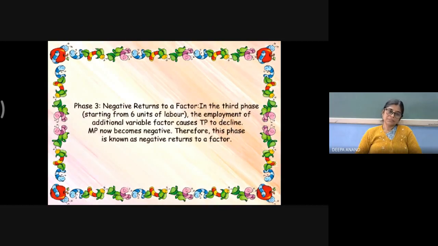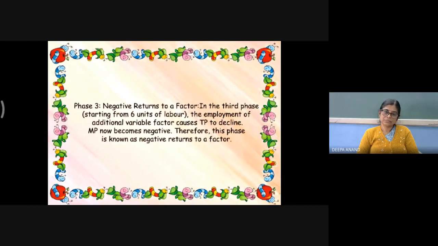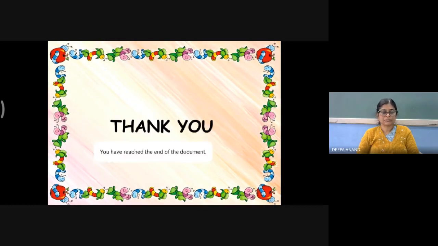Now, third, negative return to a factor. In this third phase, the employment of additional variable factor causes TP to decline and MP now becomes negative. Therefore, this phase is known as negative return to a factor. Thank you.